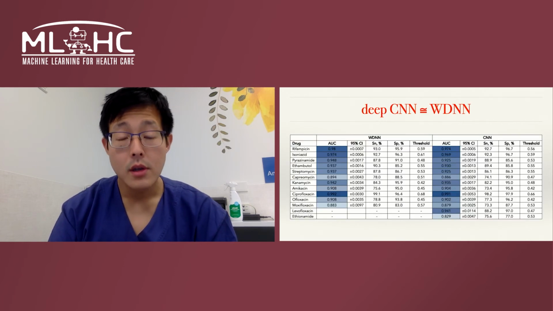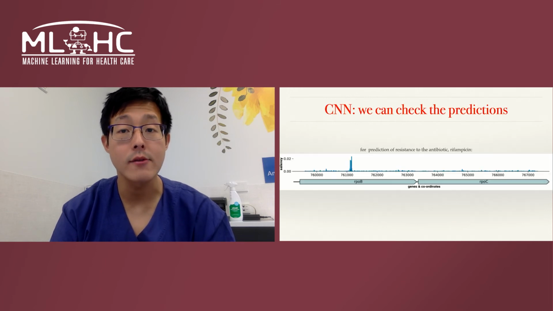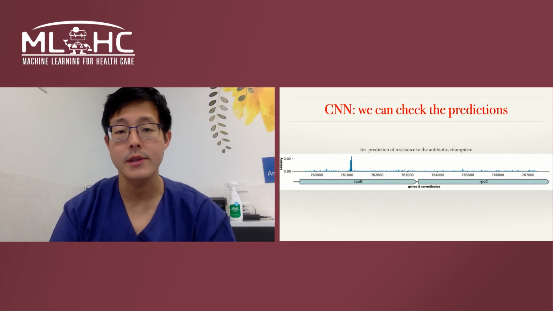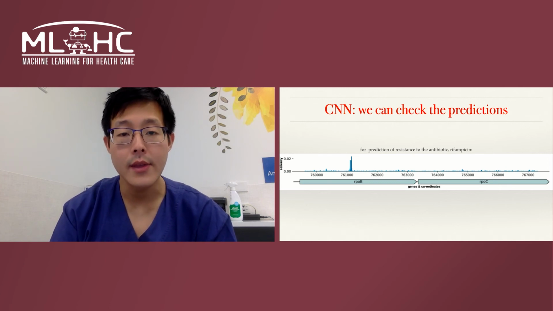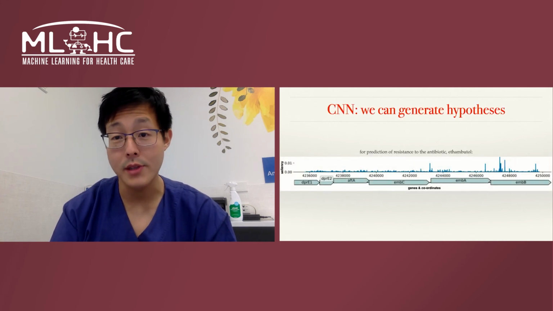And if you look at the results, promisingly, the deep CNN was pretty much on par with the WDNN by the prediction AUC, ranging from 0.83 to 0.97. But in addition to what the WDNN could do, the convolutional neural network enabled us to check these predictions as a means of assessing its trustworthiness. An example is here with rifampicin. In the RPOB region, there's a very conspicuous saliency spike, and that happens to correspond with what's biologically recognized to confer rifampicin resistance. But in addition, we could generate hypotheses too with these saliency plots.